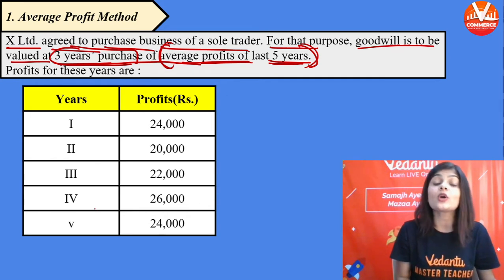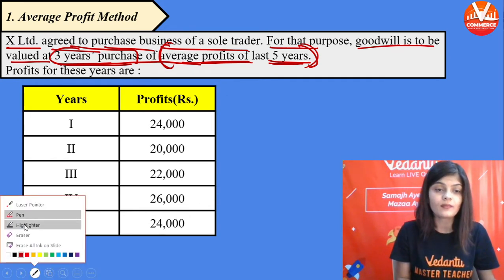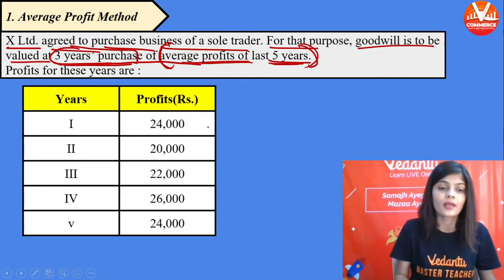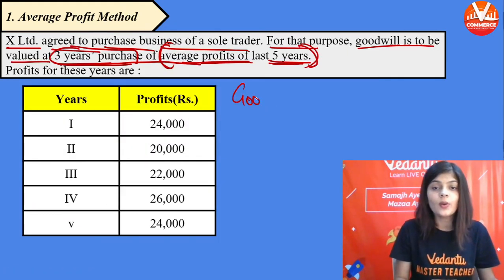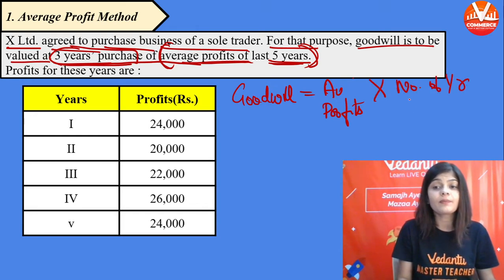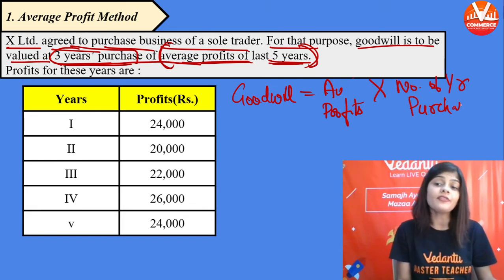So goodwill is equal to average profit multiplied by number of year purchase. Number of year purchase is given to us, 3.